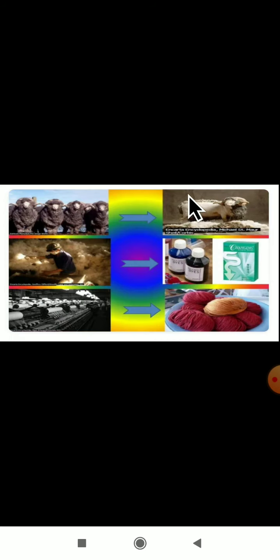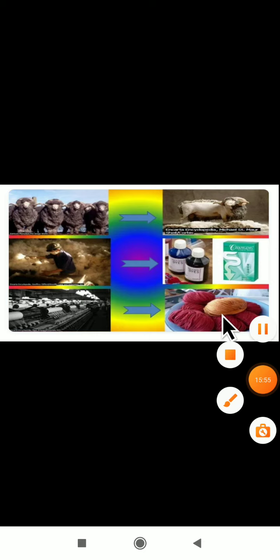As I have told you, they will take the sheep, do the shearing process, then collect it, then color it. After that they will spin it and we are getting the wool fiber. This is all about the wool we have studied today. I hope you have understood.